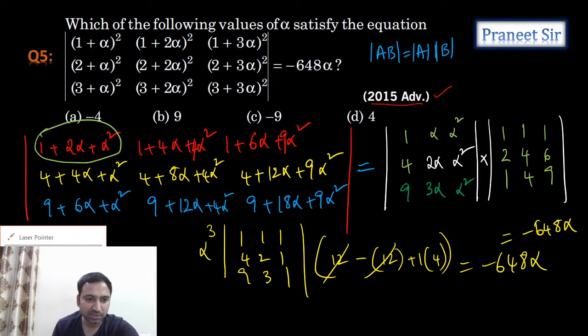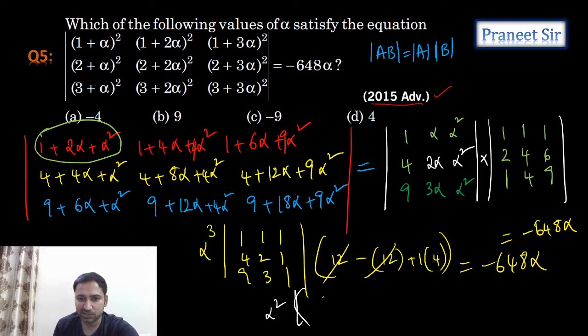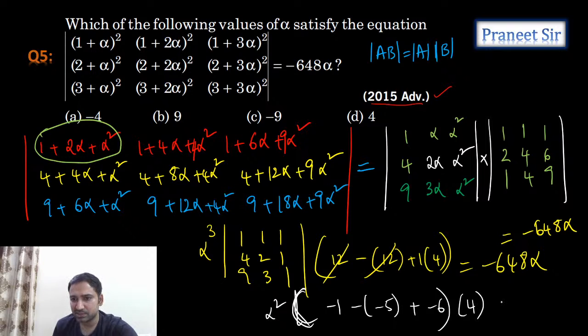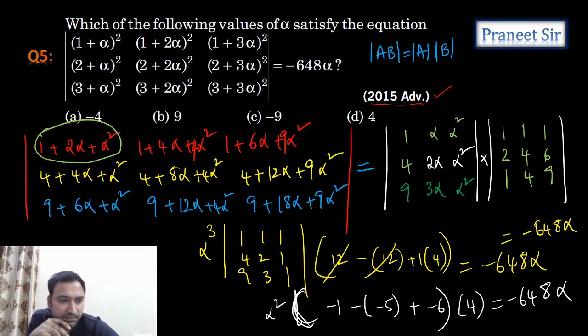So let's cancel. So if we cancel, let's see what we get. So alpha square we get, and let's calculate this part also, guys. If you calculate the first determinant, what do we get? Minus 1 into 4 minus 9, minus 5, we get. Next plus 1 into 12 minus 18, minus 6, we get. Into 4 is equals to minus 648 alpha. Right, so now let's simplify this. Minus 7 plus 5, minus 2 we are getting.